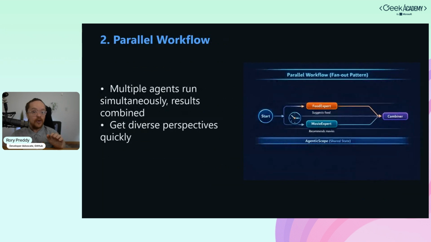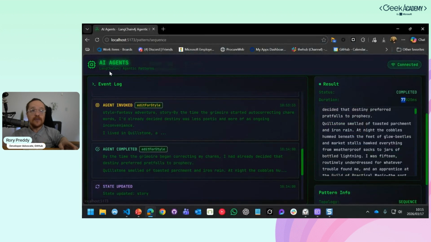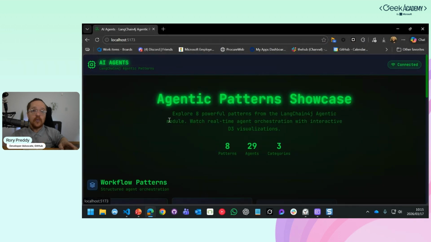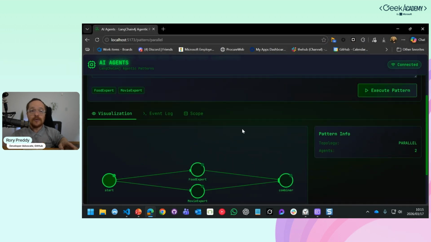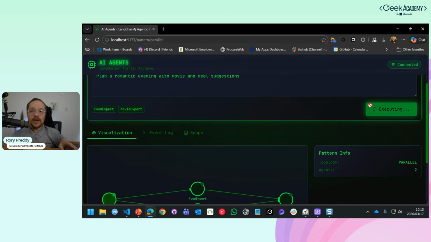The parallel workflow is blazing fast. It's blazing fast because the two agents, in this case, we're going to ask for a romantic evening with both a food expert and a movie expert to recommend food and movies. They don't know about each other. We're just running it there, and you say, don't stop for anyone, just go in and run it. Now, watch the speed difference that we are going to get here. So let's go back into our workflows, into our parallel workflow, and let's plan a romantic evening with movie and meal suggestions. We're going to execute this pattern. This is going to take about 12 seconds.